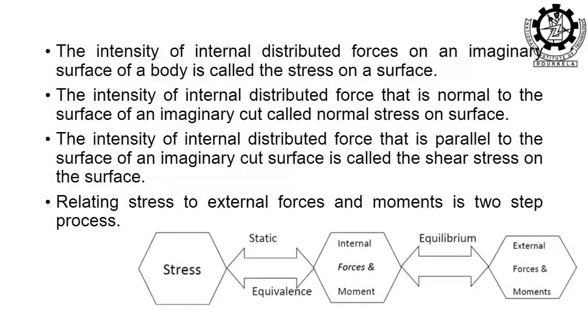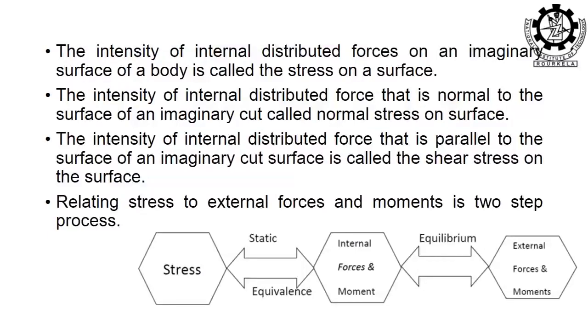The intensity of internal distributed forces on an imaginary surface of a body is called the stress on a surface. The intensity of internal distributed force that is normal to the surface of an imaginary cut is called normal stress on the surface. The intensity of internal distributed forces that is parallel to the surface is called the shear stress. And what is the difference between these two?